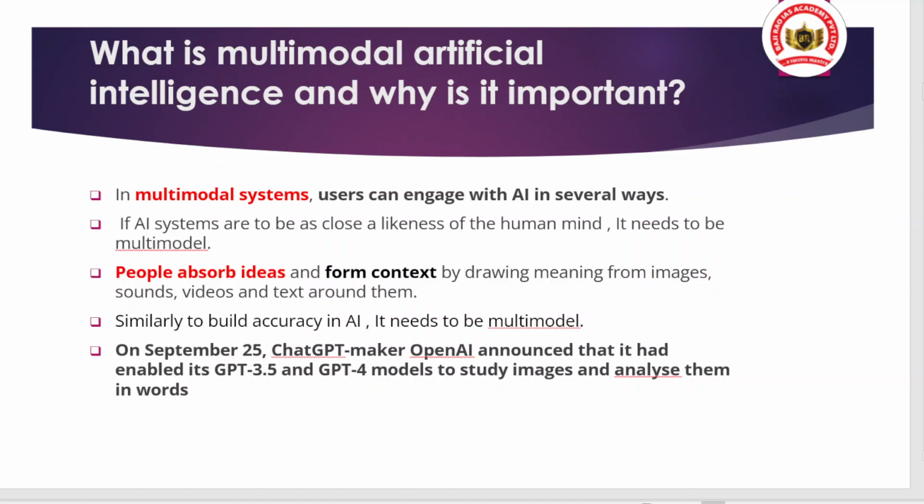So when we talk about multimodal artificial intelligence, it means users can engage with artificial intelligence in several ways. Like users can interact with images, they can understand them, they can find the title of the image, and not only the title, but also the emotions behind that image, and not only the image, it can also focus on a video and many more things, okay.